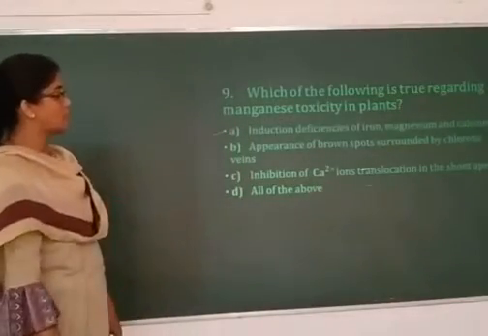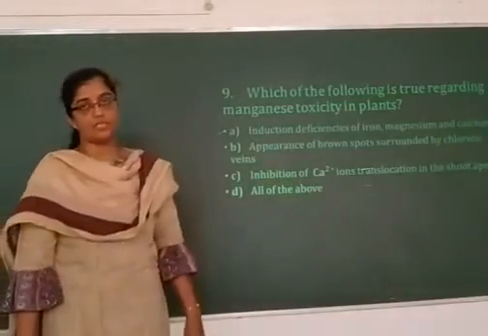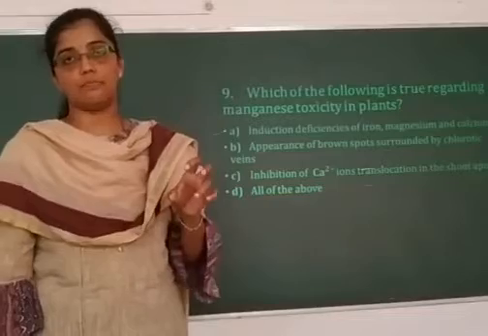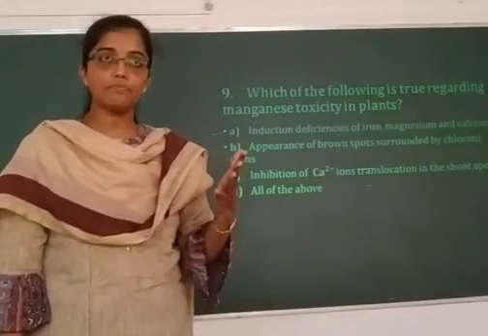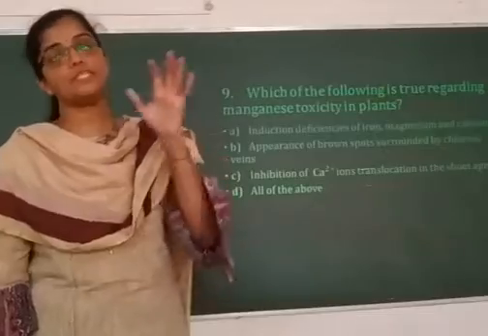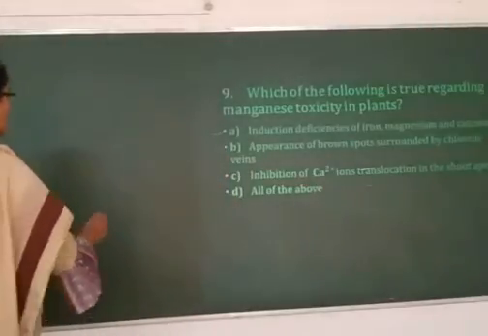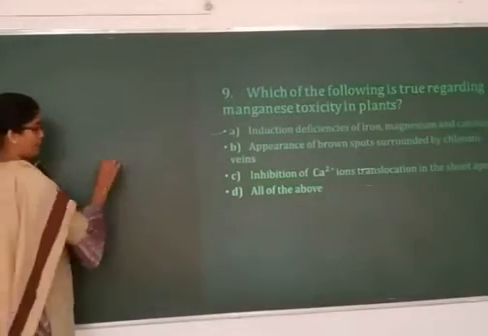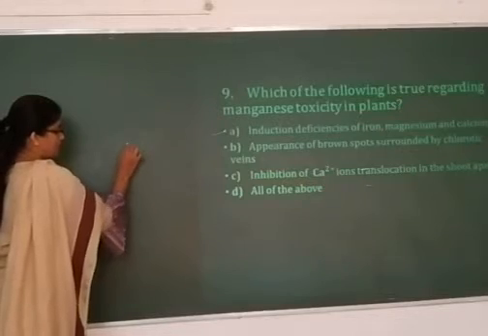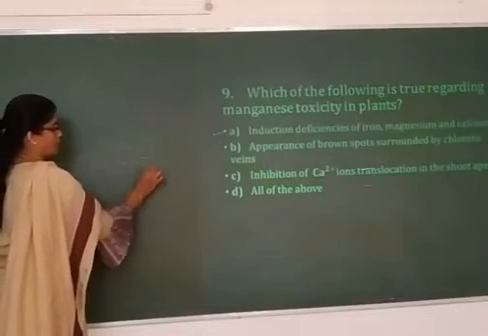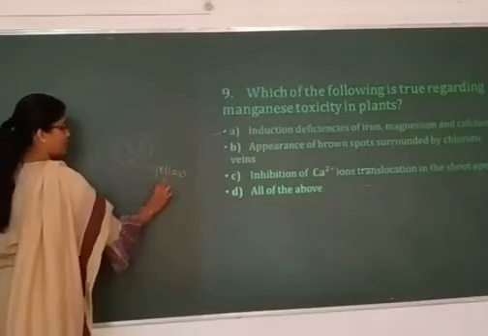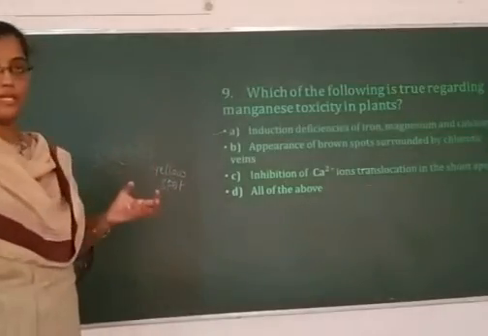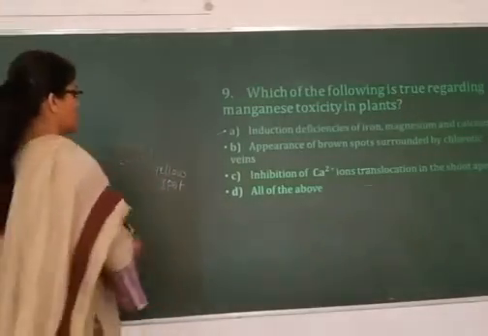Appearance of brown spots surrounded by chlorotic veins. Yes, that is again one more symptom, a manganese toxicity symptom, which is usually misunderstood with the deficiency of iron and magnesium. So what are chlorotic veins? Chlorosis is loss of chlorophyll pigment and yellowing of the leaf. So you will have veins like this, and in between the veins, yellow spots develop, and that is called chlorotic veins. That is also a true statement.